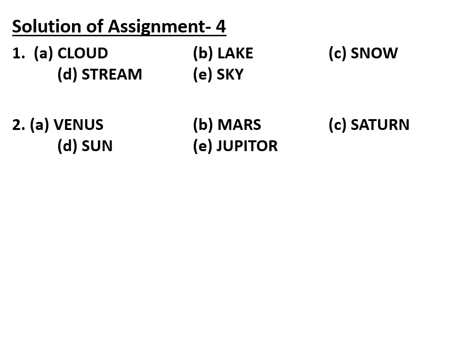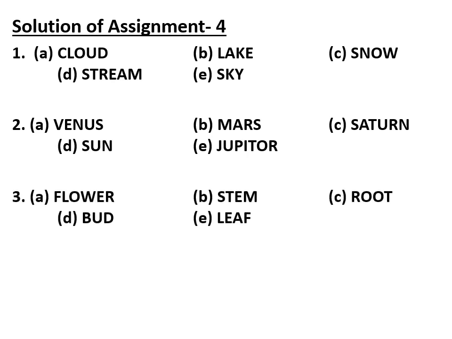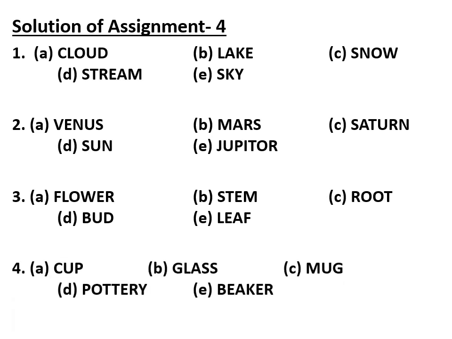Second is Venus, Mars, Saturn, Sun, Jupiter. All are planets except Sun, so Sun is the odd one out. Third one: flower, stem, root, bud, leaves. Flower is above the ground, stem is also above the ground, root is below the ground, bud is also above the ground, leaf is also above the ground. So root is the odd one out.